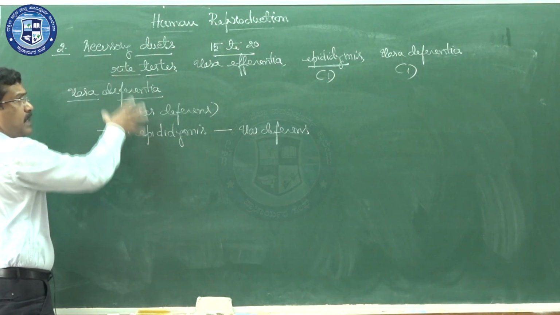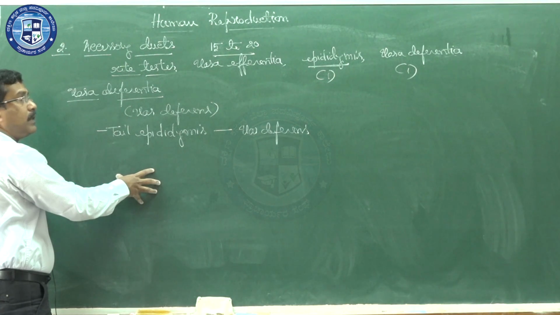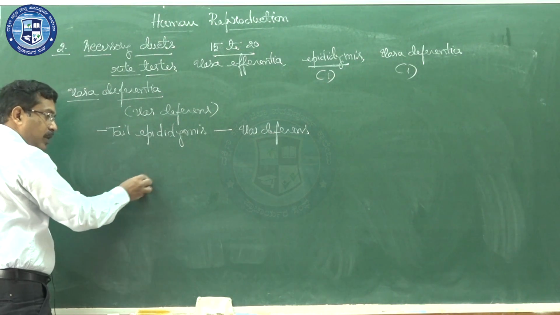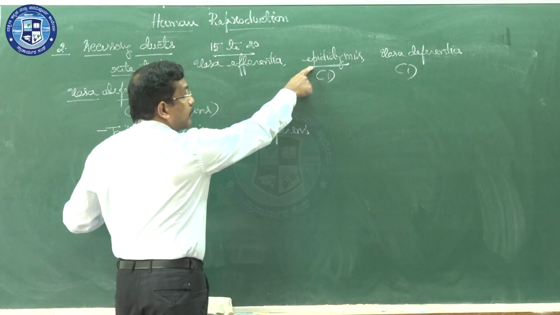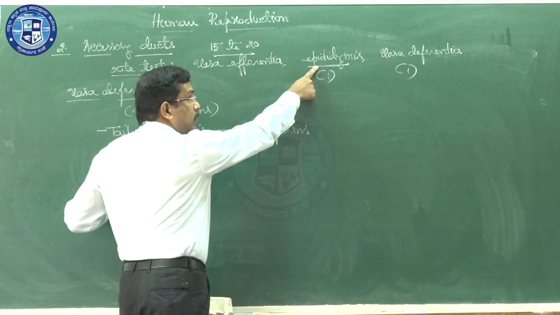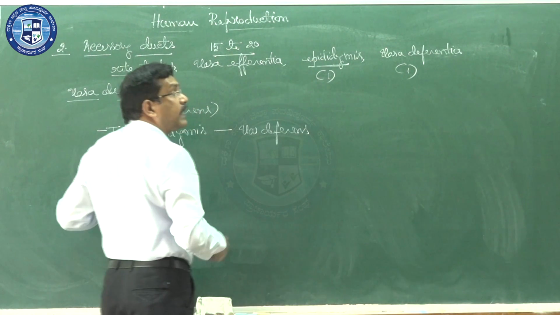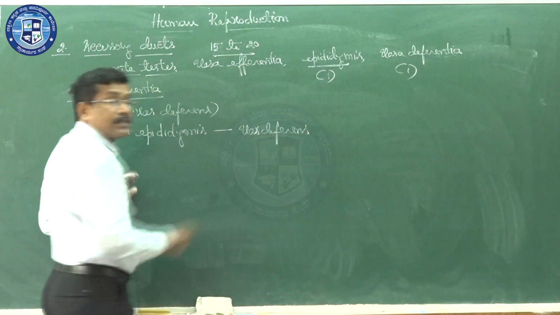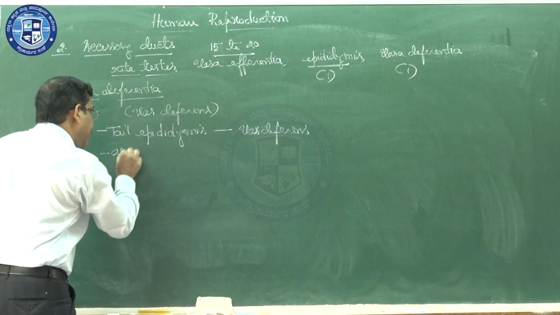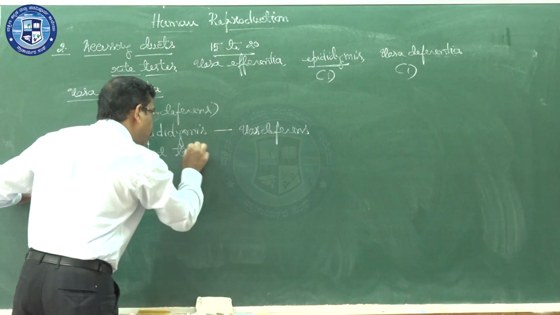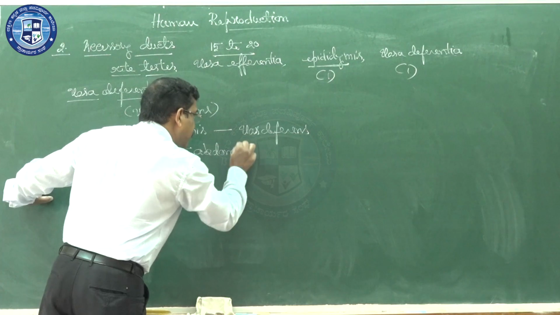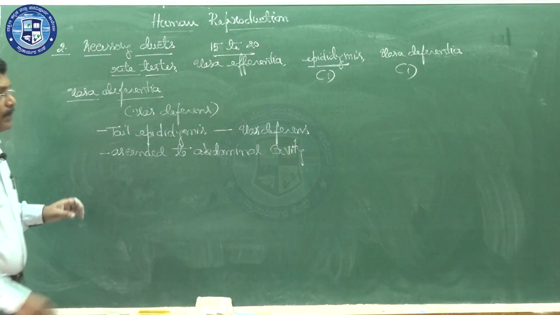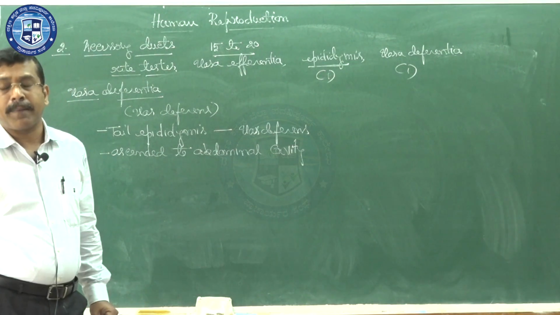Now the testis is present outside the abdominal cavity, in the region called the scrotum. The scrotum also has the epididymis. Now that epididymis should enter the abdominal cavity, and it enters in the form of the vas deferens. The vas deferens ascends and enters the abdominal cavity through the inguinal canal.